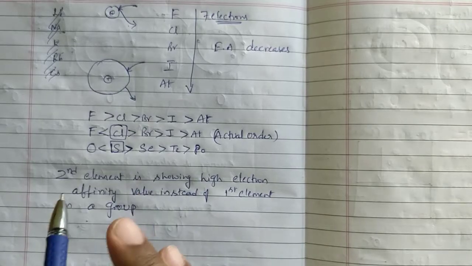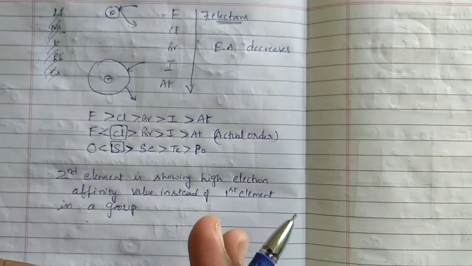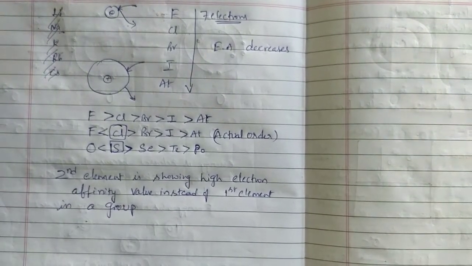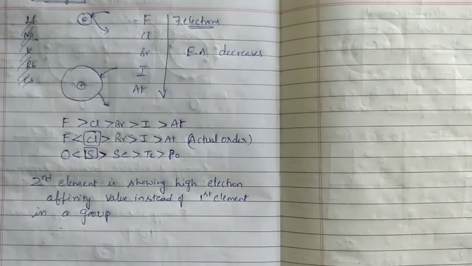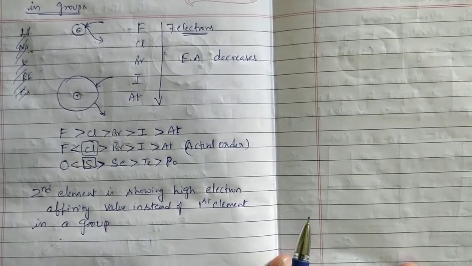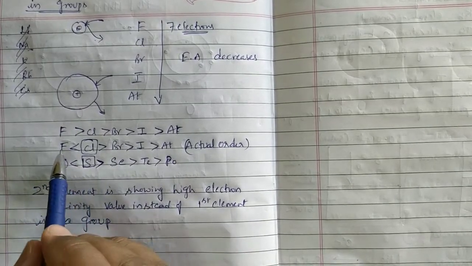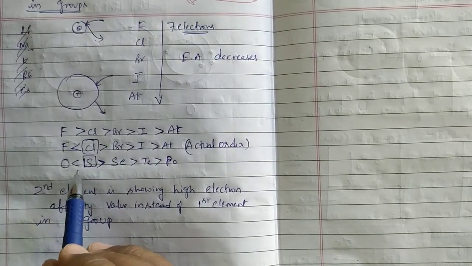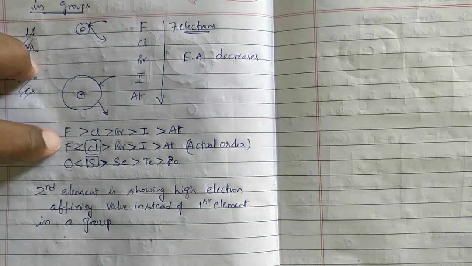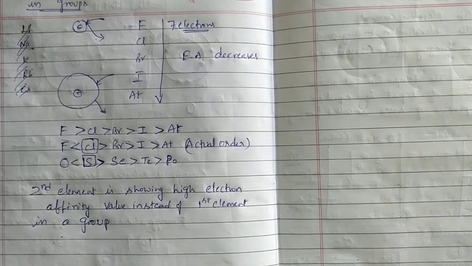The reason for this we will see after completing the variation of electron affinity in periods. First we will complete the variation of electron affinity in periods. After that we will come to fluorine and chlorine, oxygen and sulfur. By taking the example of fluorine and chlorine, you will be clear about oxygen and sulfur also.